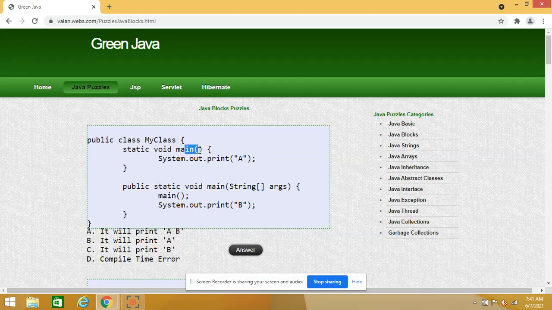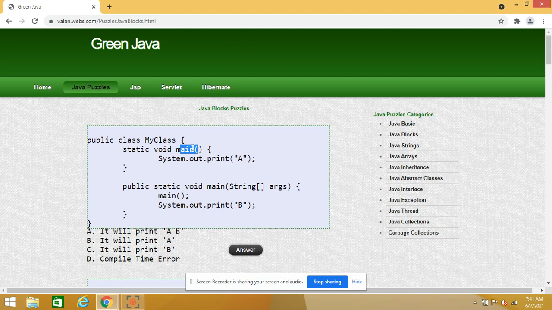So this main method is an overloaded method. Overloading means methods with the same name but different argument lists. So I can overload even the main method.